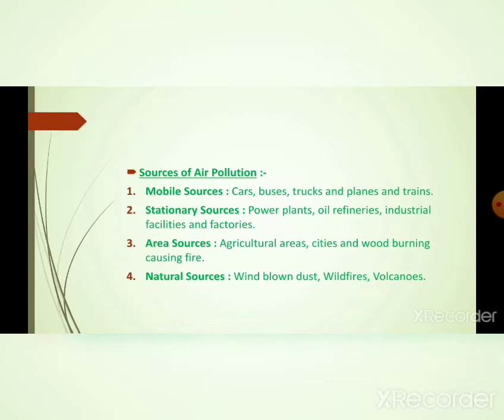This burning causes a huge amount of hazardous gases and forms pollution. Wood burning also causes carbon dioxide, you know that, and this gets contaminated into the air and forms air pollution.